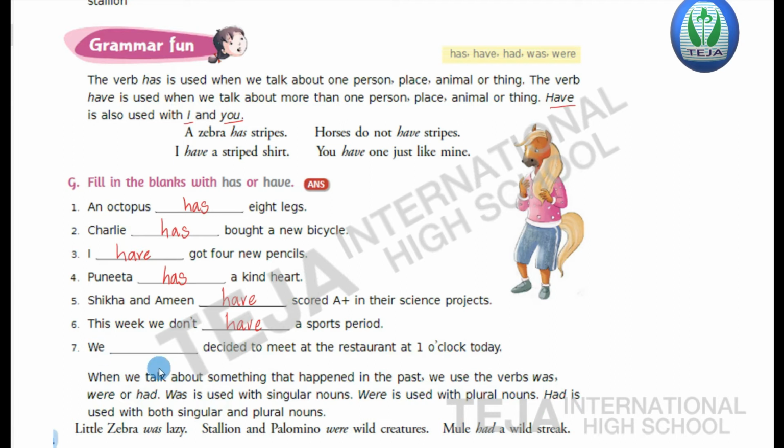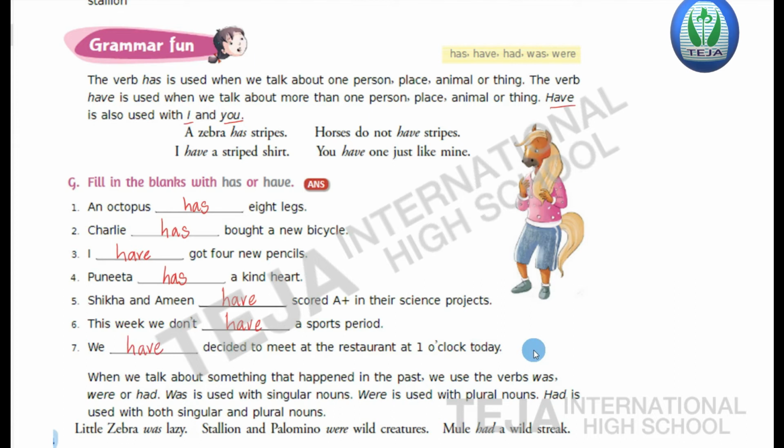Seventh one, we dash decided to meet at the restaurant at 1 o'clock today. Here we is the plural form, so the verb have is used.